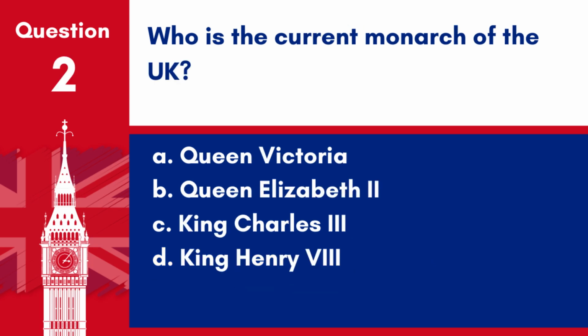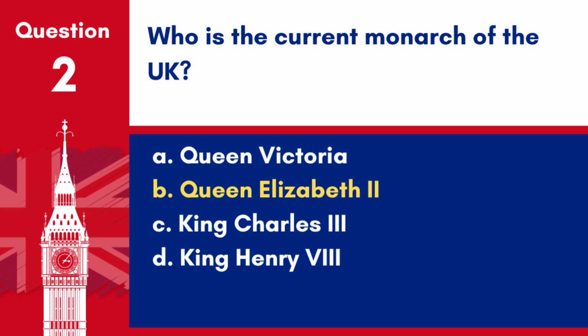Question 2. Who is the current monarch of the UK? A. Queen Victoria. B. Queen Elizabeth II. C. King Charles III. D. King Henry VIII. Answer: B. Queen Elizabeth II. As of the last update before April 2023, Queen Elizabeth II is the reigning monarch, having ascended to the throne